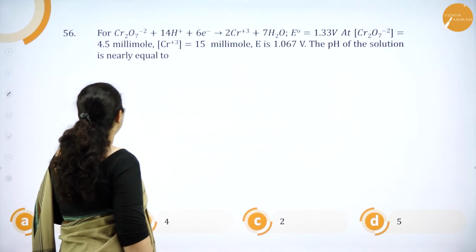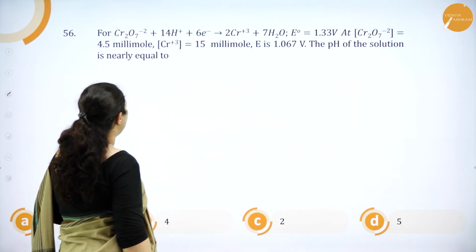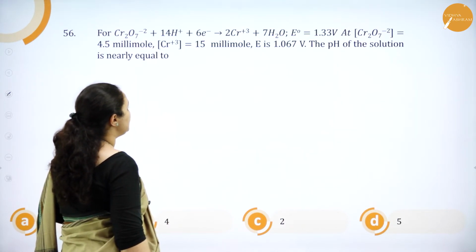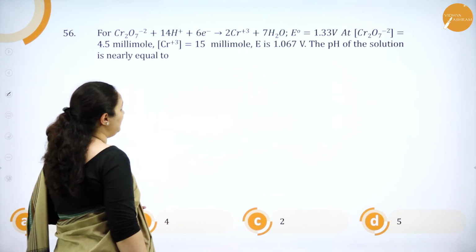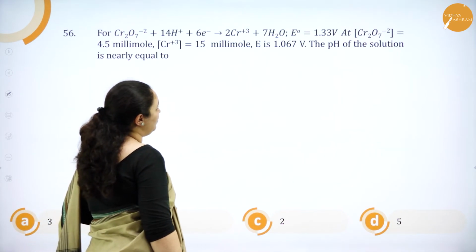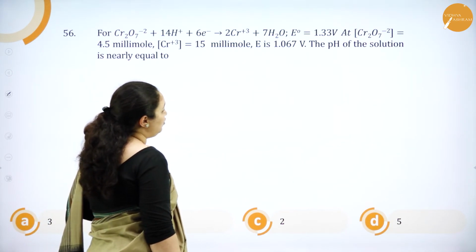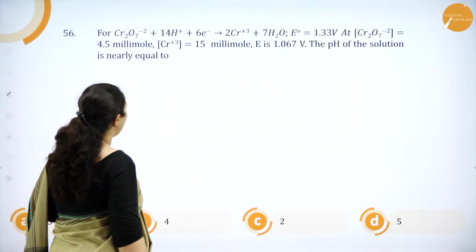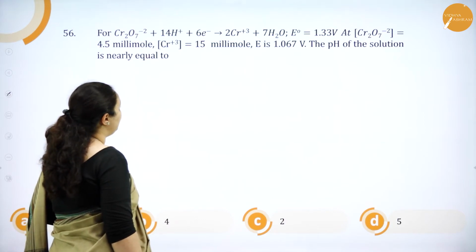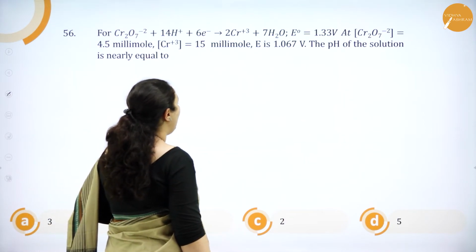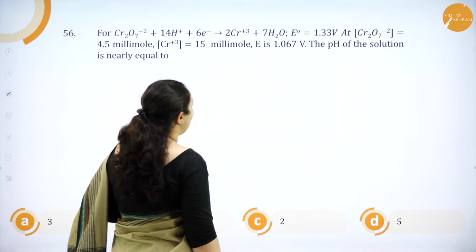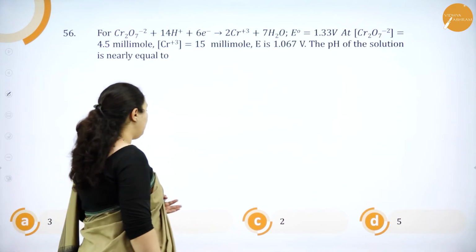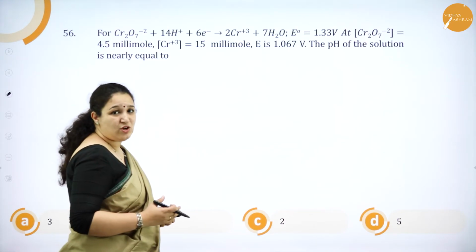56th one. Cr2O7 2 minus plus 14H plus taking 6 electrons gives 2 Cr plus 3 and 7 H2O. This is the reaction given. E0 is 1.33 volt, the concentration of Cr2O7 2 minus is 4.5 millimoles, and molar concentration of Cr plus 3 is 15 millimoles. E is 1.067 volt. The pH of the solution is nearly equal to what? So how do we solve this problem?